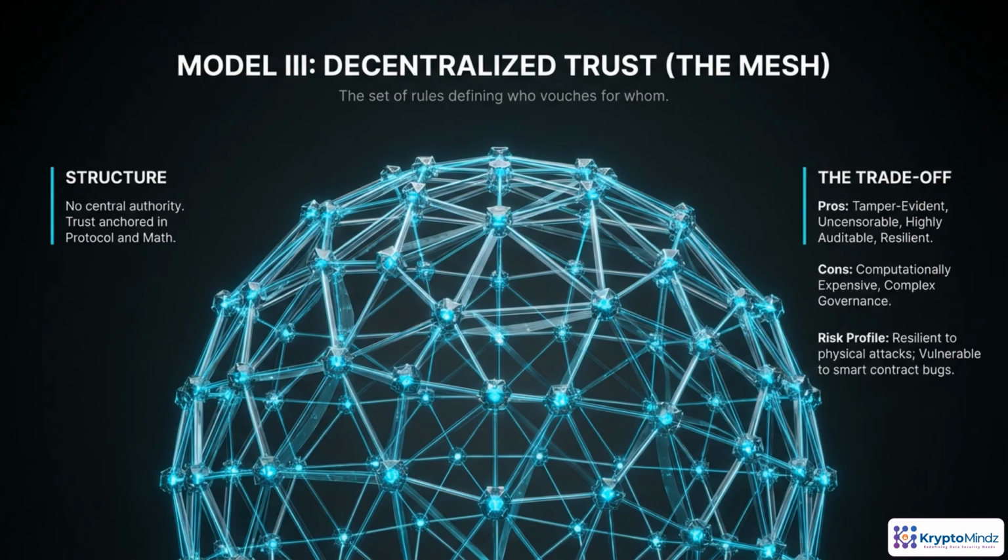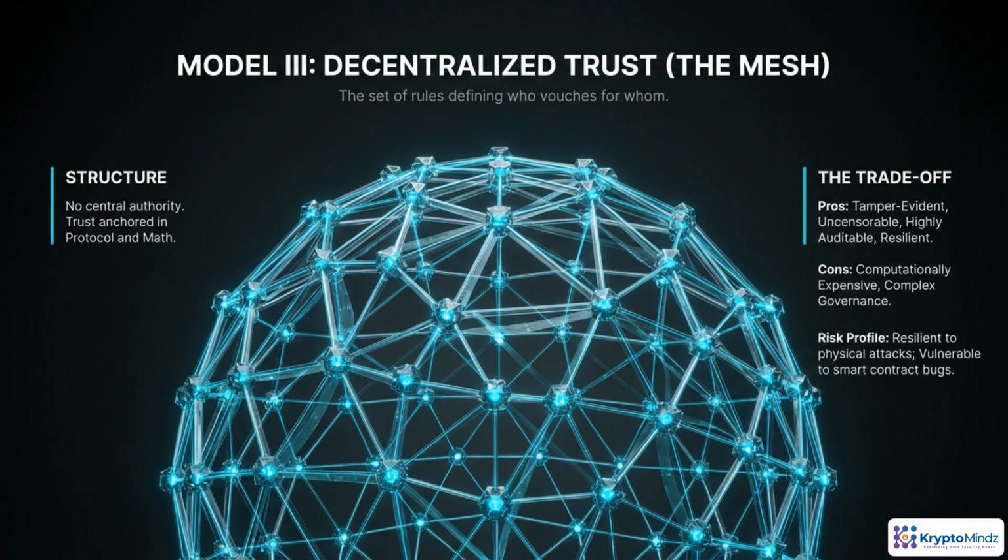Decentralized trust replaces a central authority with a shared protocol and cryptography. No single party is in charge. The rules and the math decide what counts as valid behavior. In return, you gain tamper-evident history, strong censorship resistance, and excellent auditability and resilience, especially against physical or organizational attacks.